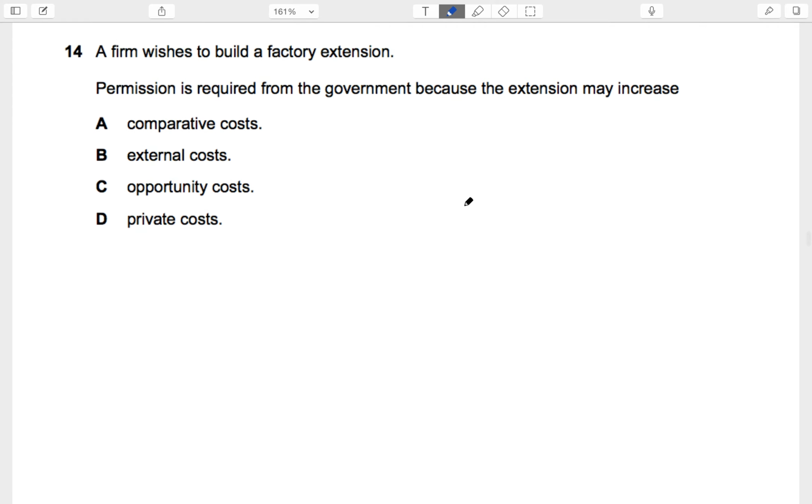Okay. A firm wishes to build a factory extension. Permission is required from the government because the extension may increase... Basically, if they are building a factory extension and the government is asking for permission, maybe there's a possibility of a negative externality or external cost. Okay.